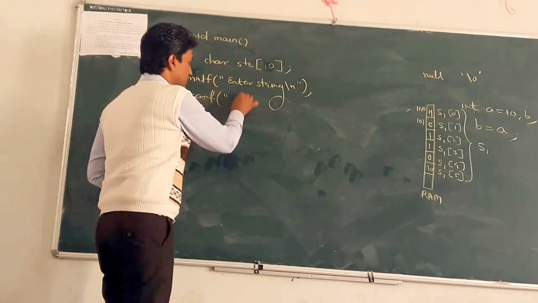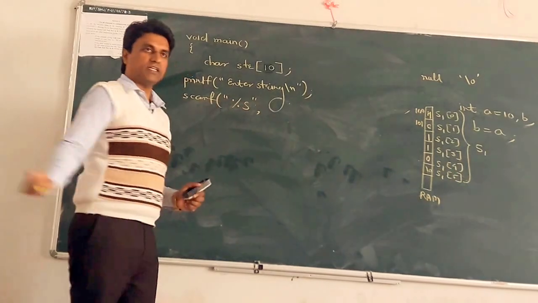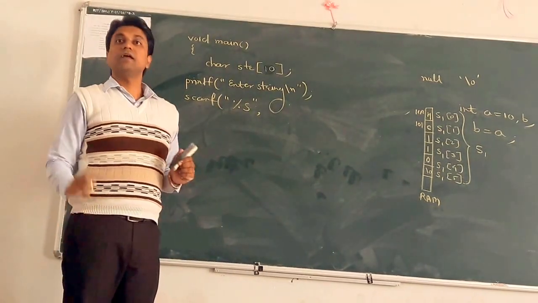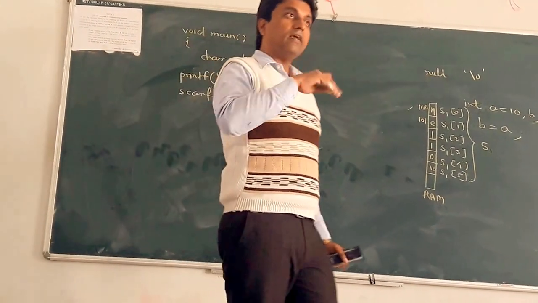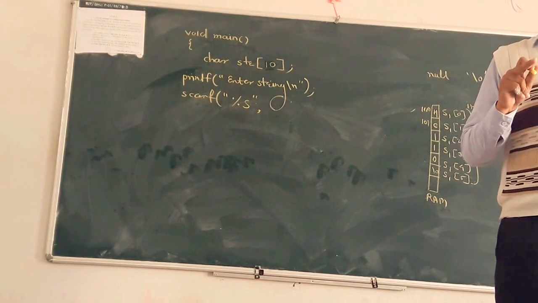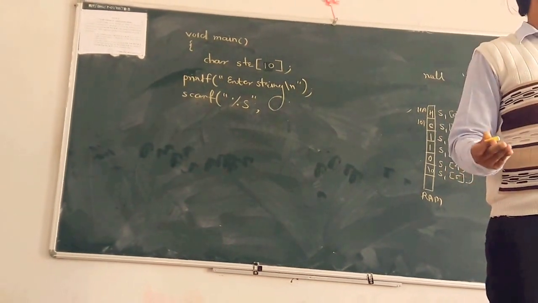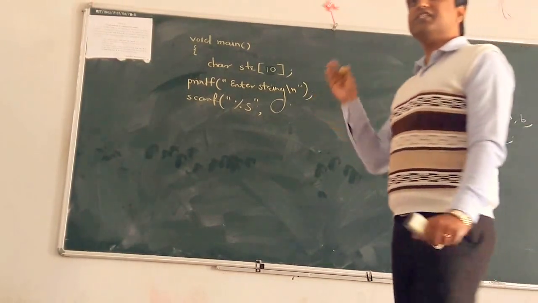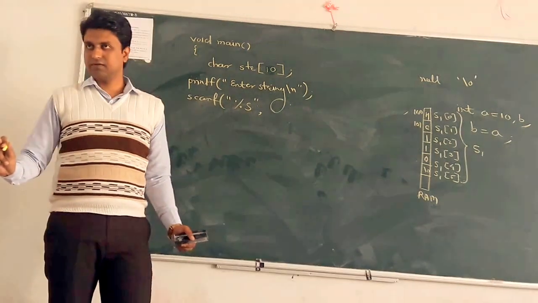So %s is the formatting type, comma. Now if we scan any other data type, we use an ampersand before that variable. Clear? But when it is a string, there is no need to write an ampersand.